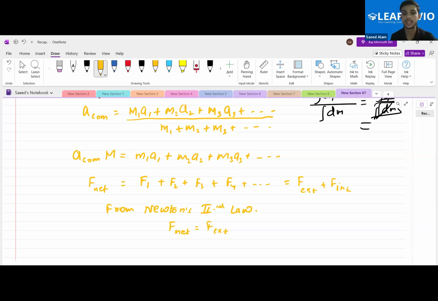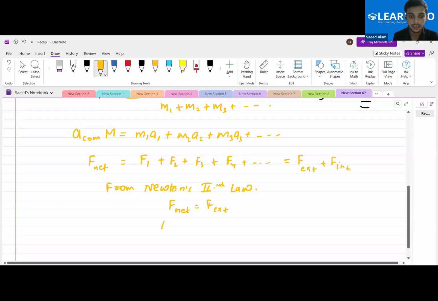Net force on any body is only because of external forces acting over it. So from this, what we can write here is that F internal is equal to 0. Is this clear to all of you?